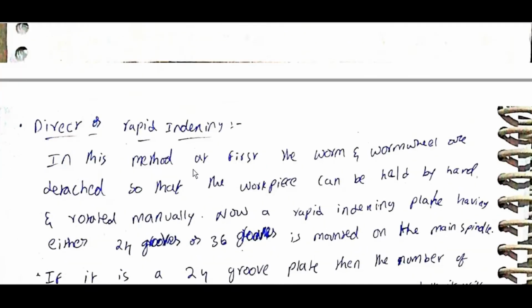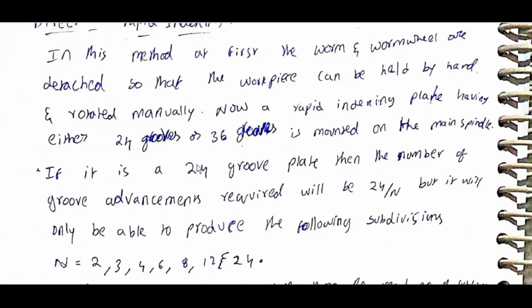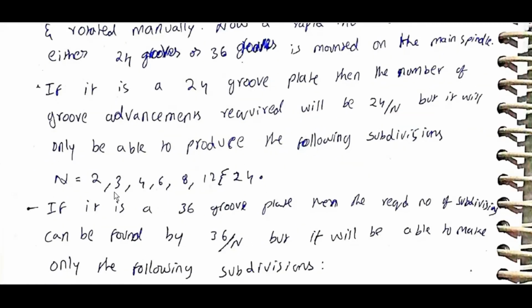Direct or rapid indexing. In this method, at first the worm and worm wheel are detached so that the workpiece can be held by hand and rotated manually. Now a rapid indexing plate having either 24 grooves or 36 grooves is mounted on the main spindle. If it has a 24 groove plate, then the number of groove advancements required will be 24 by n, but it will only be able to produce the following subdivisions: 2, 3, 4, 6, 8, 12, 24.